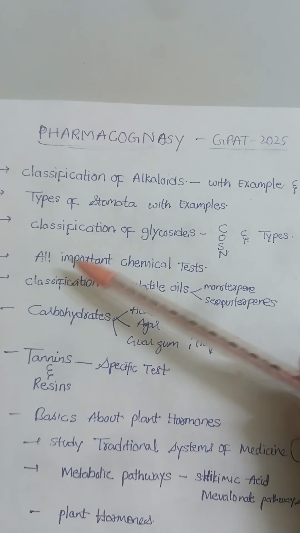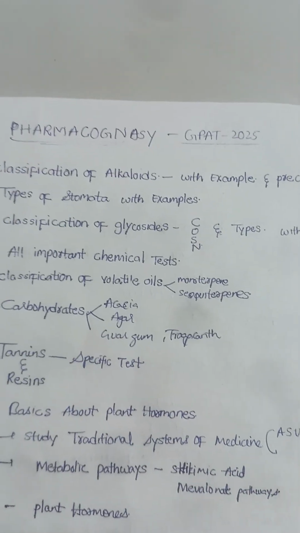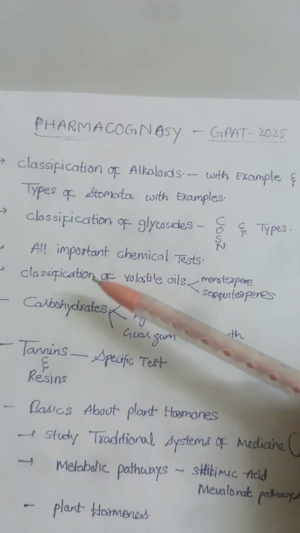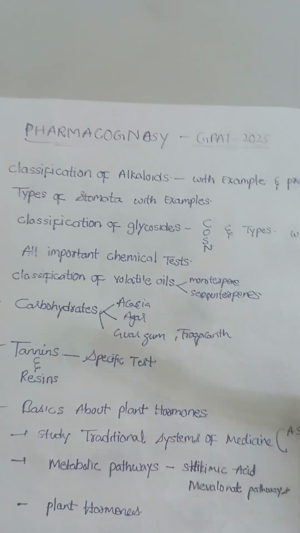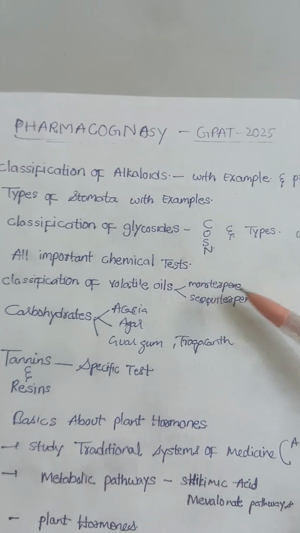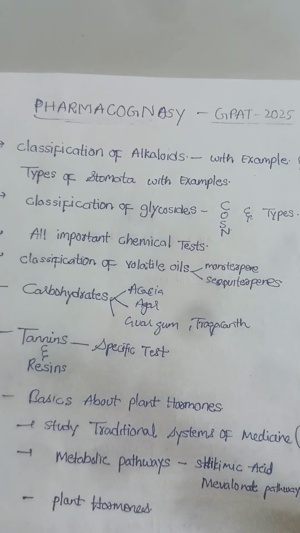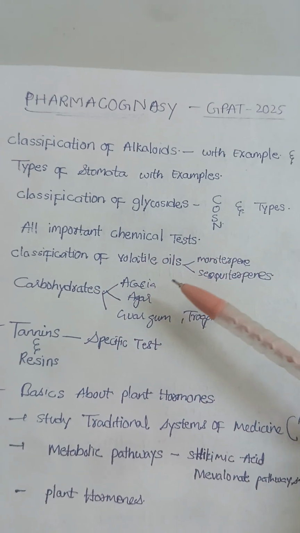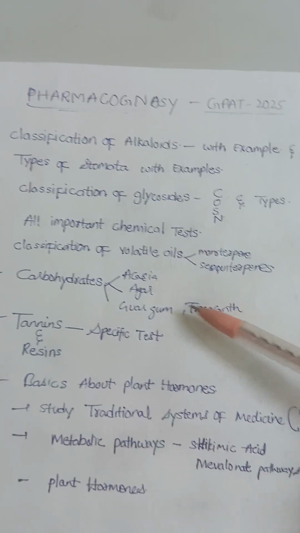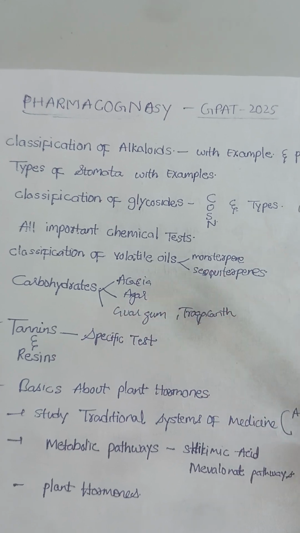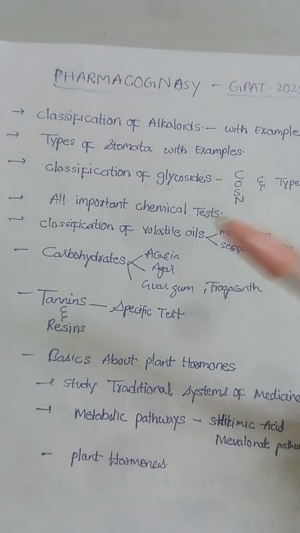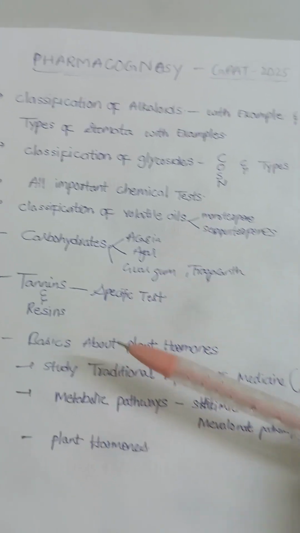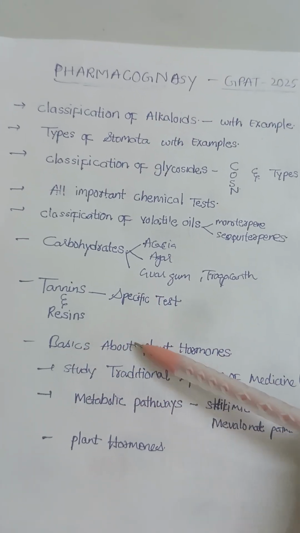And study all the important chemical tests, very important. I'll discuss all the important main chemical tests in this video. Study the classification of volatile oils like monoterpenes, sesquiterpenes, and their formula with examples also, and study all the main important carbohydrate drugs like acacia, agar, guar gum, tragacanth, and some important points about these drugs. Study tannins and resins and the specific test and the specific drugs also, and study all the basics about the plant hormones.